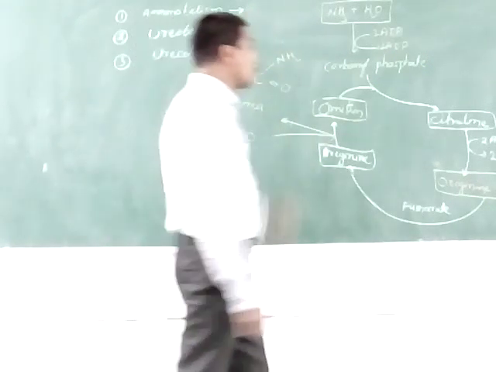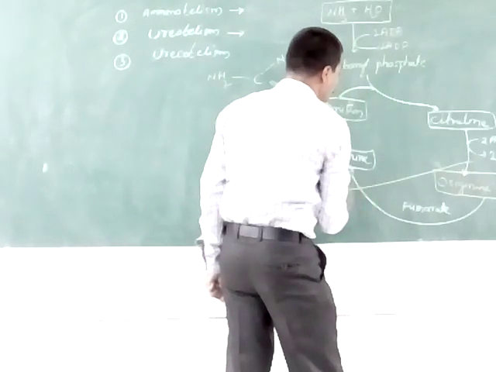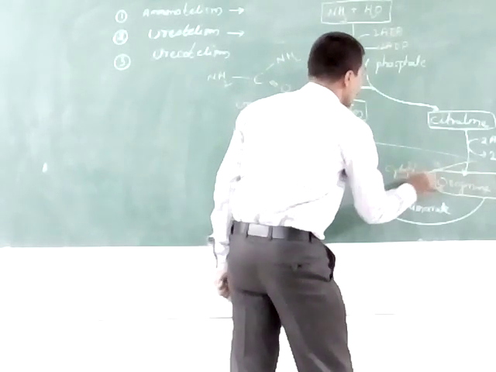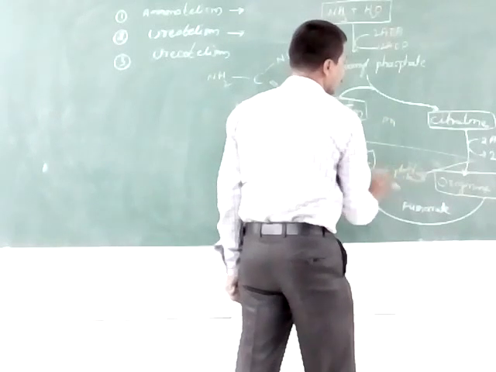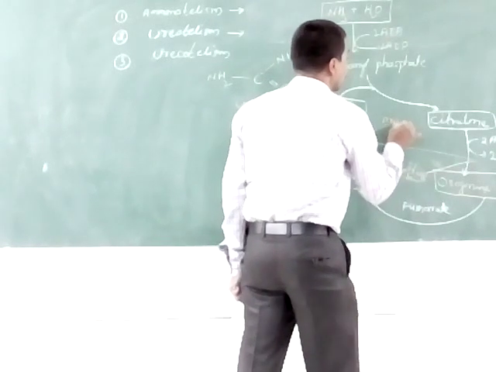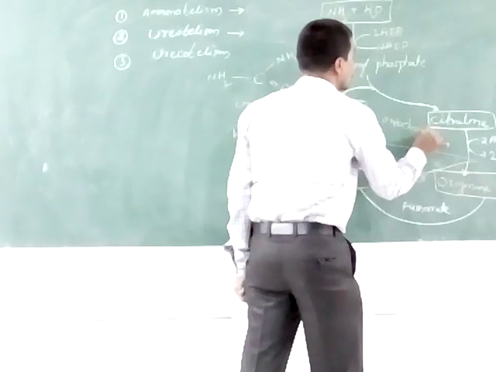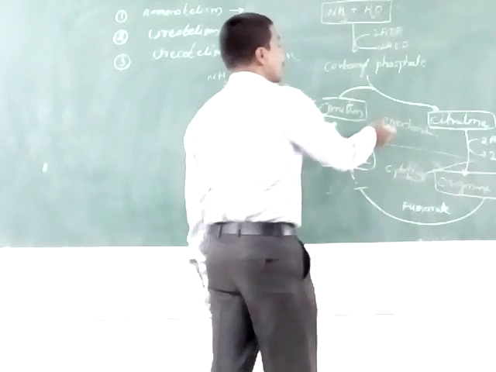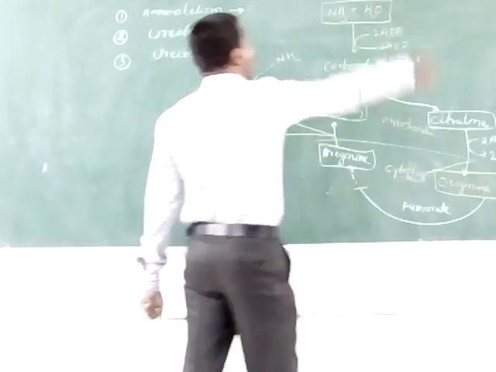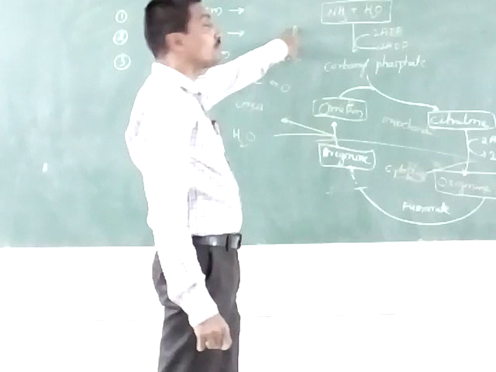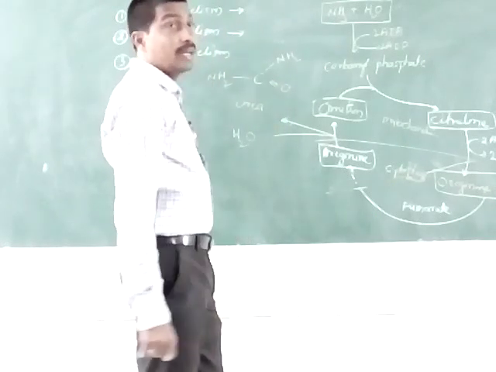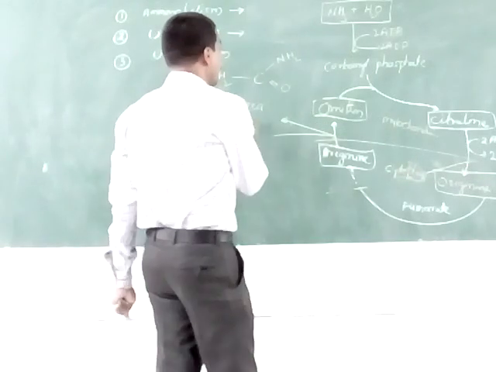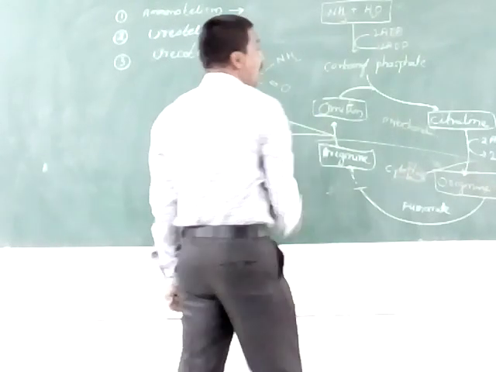In this process, the cytoplasm and mitochondria are involved. These occur in the liver. Formation of urea in the liver is by the ornithine cycle. Urea is formed by the ornithine cycle.